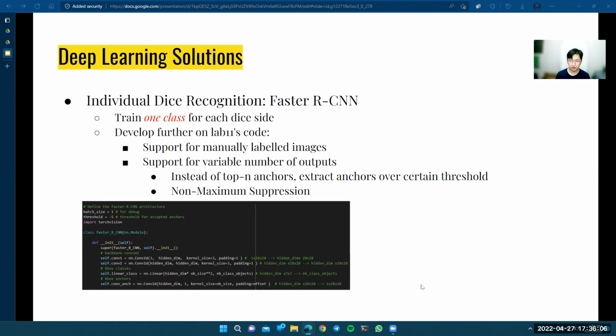For this to work, I changed Lab 11's method of picking the top n anchors, and instead of extracting anchors that pass a certain threshold, I implemented non-maximum suppression using PyTorch.